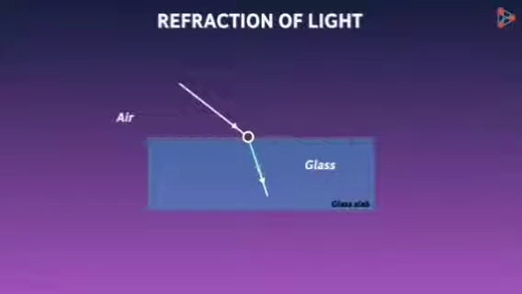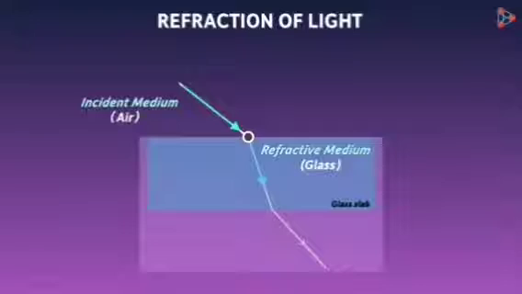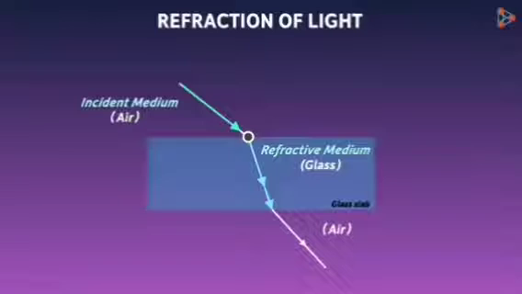We see that at this point the light bends. It's not going straight. What are these two media called? The medium from where the light is incident is called the incident medium, and the medium where refraction occurs is called the refractive medium. Similarly here as well, the light is traveling from one medium to another, from glass to air. And here also it is incident at an angle. Since we know that air is a transparent medium, light bends at this boundary and travels through air. So light refracted at these two points.